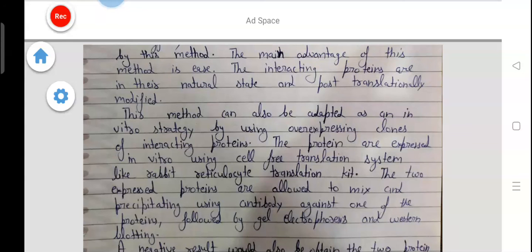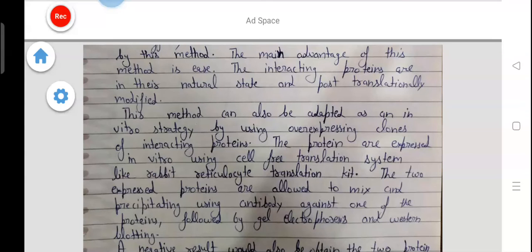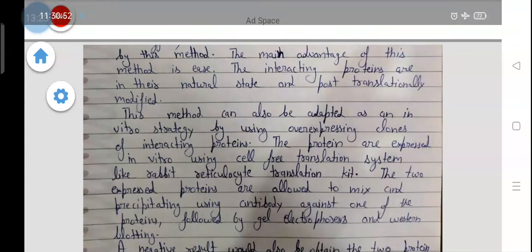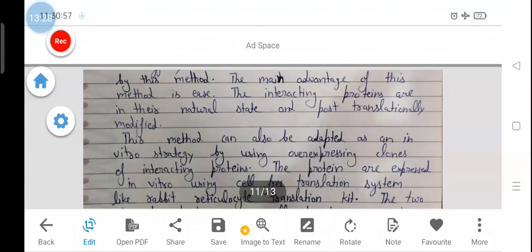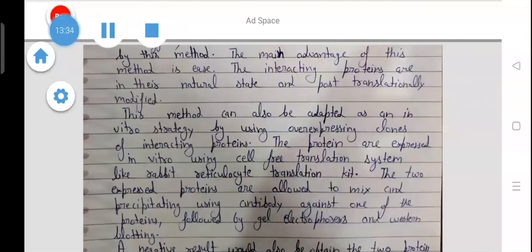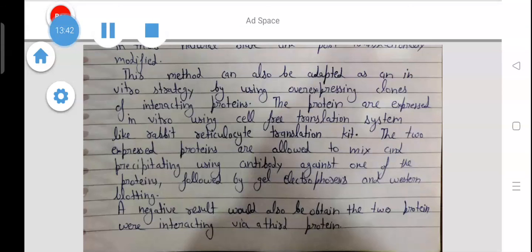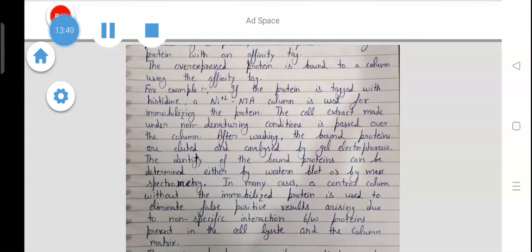The two expressed proteins are allowed to mix and precipitated using an antibody against one of the proteins, followed by gel electrophoresis and Western blotting. A negative result would also be obtained if the two proteins were interacting through a third protein.